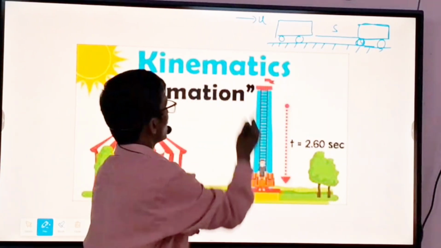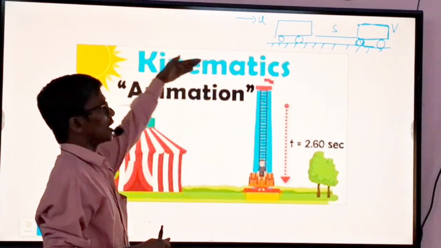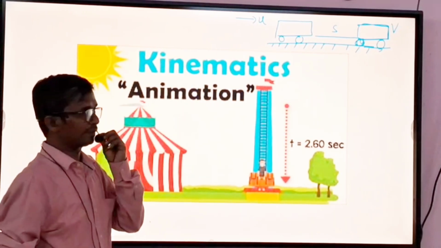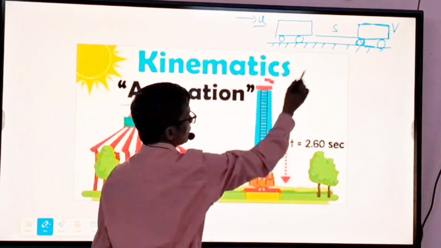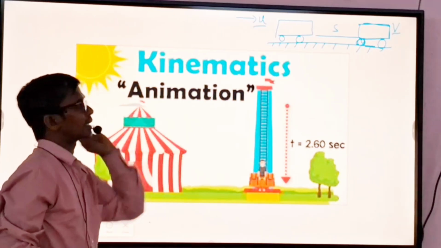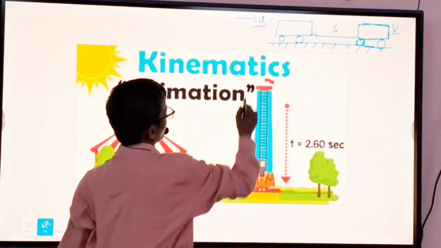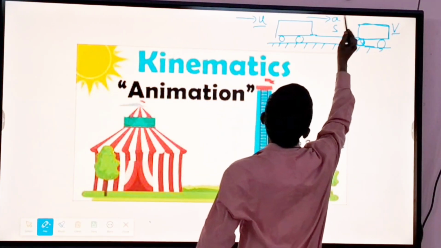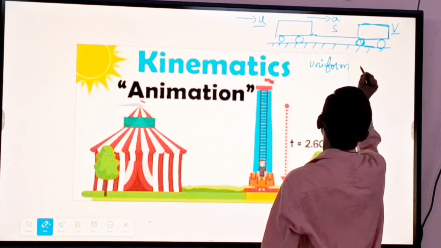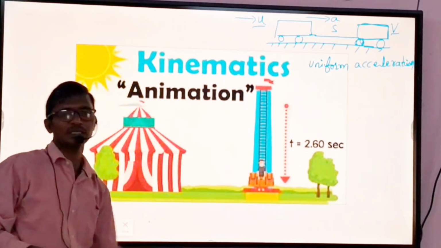Suppose one car is moving on the road. First, it moves with initial velocity, meaning starting velocity, represented by u. After some time, the velocity of the body is v, the final velocity. s is the displacement traveled. It is moving with uniform acceleration a. Uniform acceleration means the change in velocity is constant.